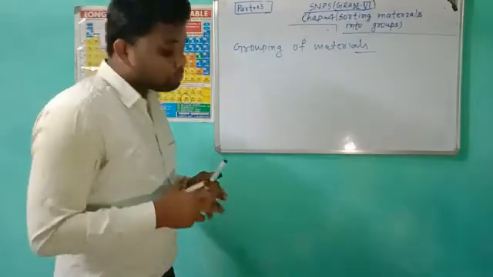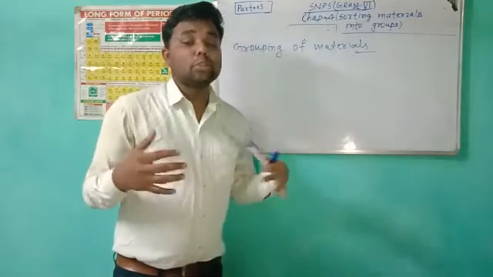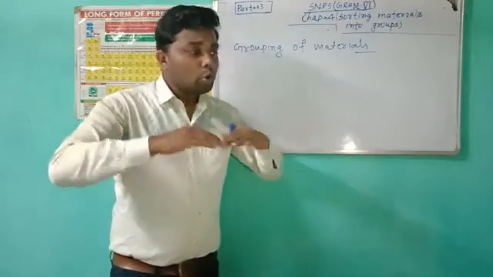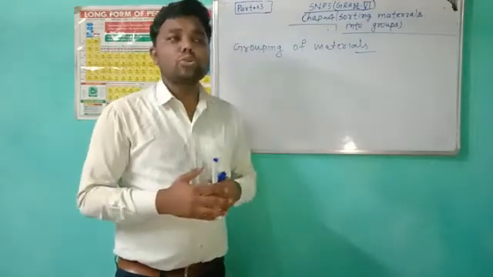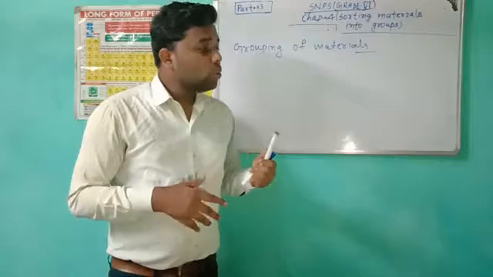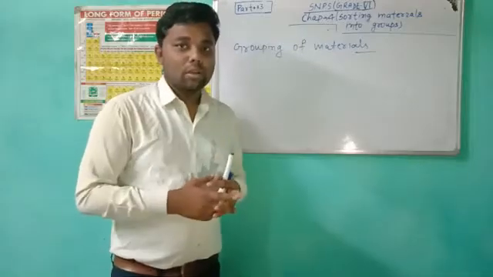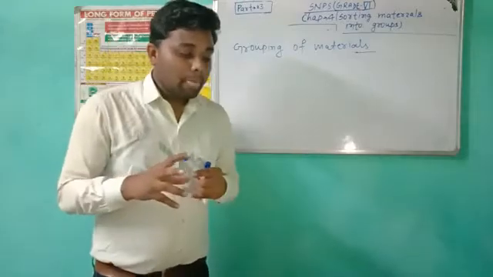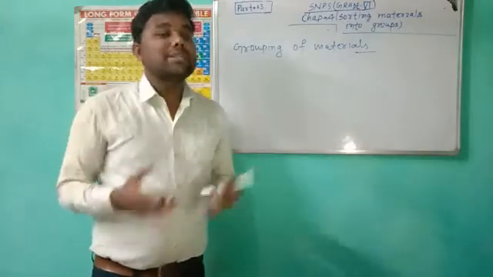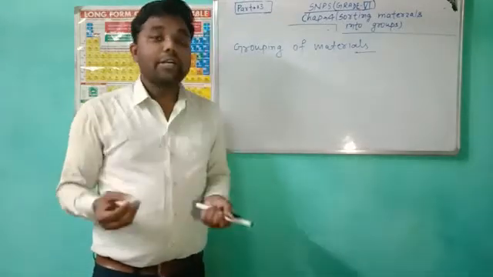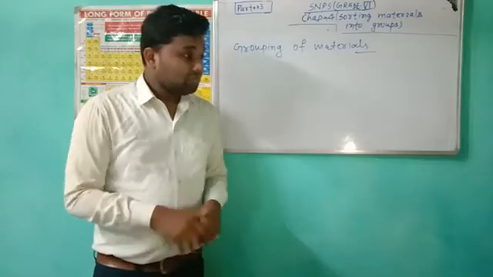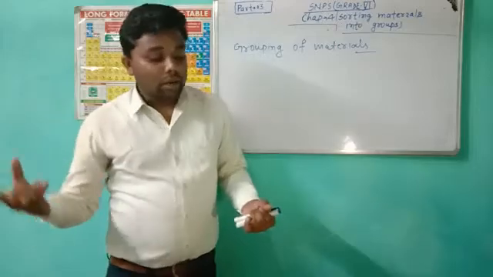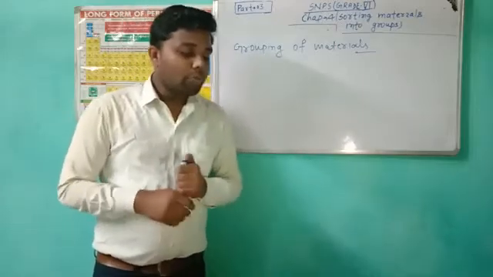Why do we group and separate things? To save our time and to know about the things. Materials can be of different sizes and shapes, and many of them are living and many are non-living.